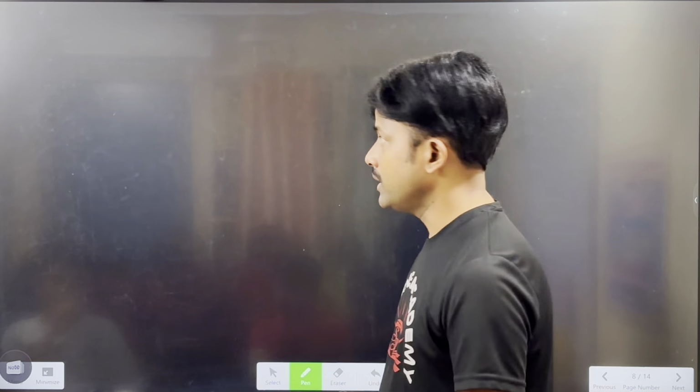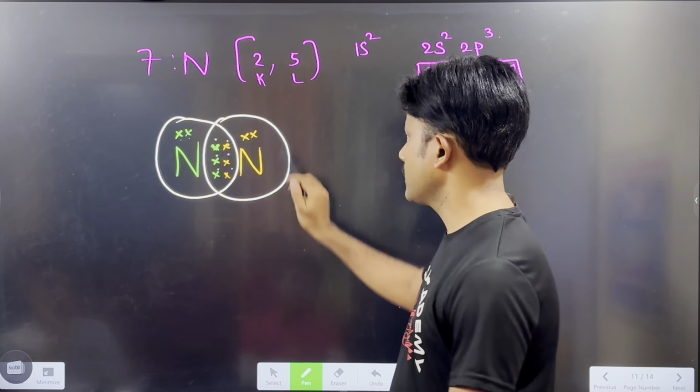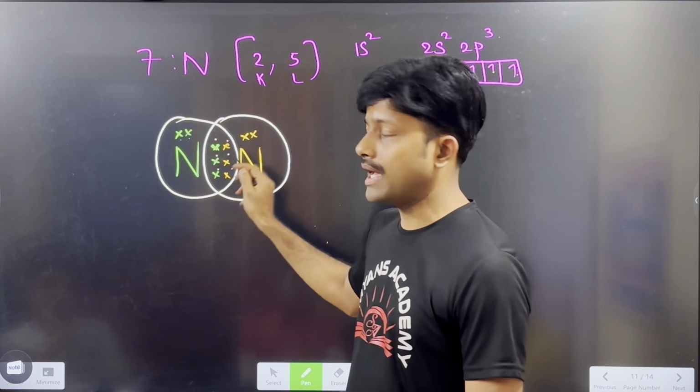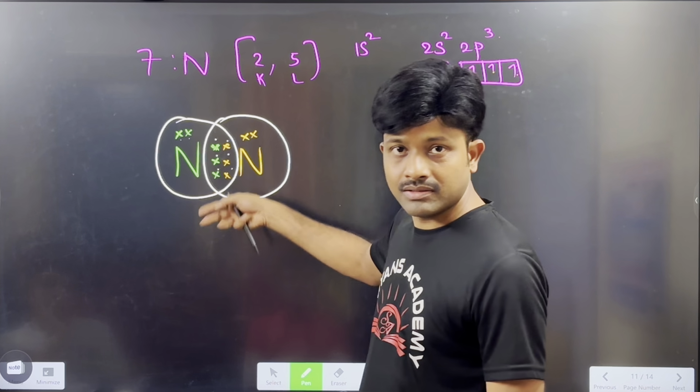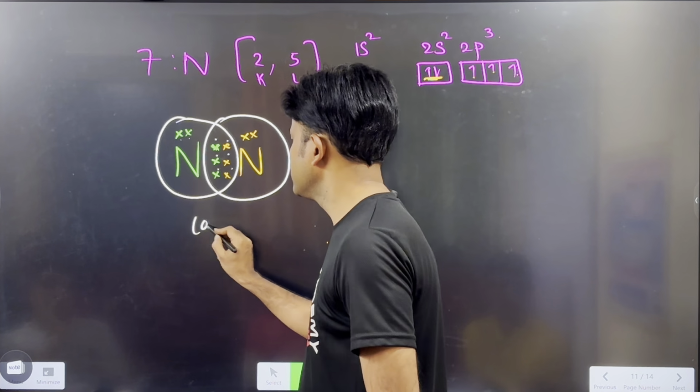Around this green color nitrogen atom, how many electrons are there now? You see, 1, 2, 3, 4, 5, 6, 7, 8. Around the yellow color nitrogen also, the same. It has 8 electrons. Now in this way, this nitrogen shares how many pairs of electrons? 3 pairs of electrons with another nitrogen atom and forms a triple bond between two nitrogen atoms, or we can represent it like this, the N2 molecule. Okay, this is the formation of nitrogen.